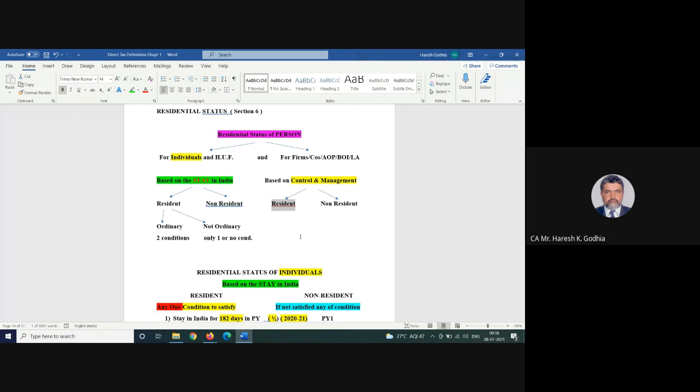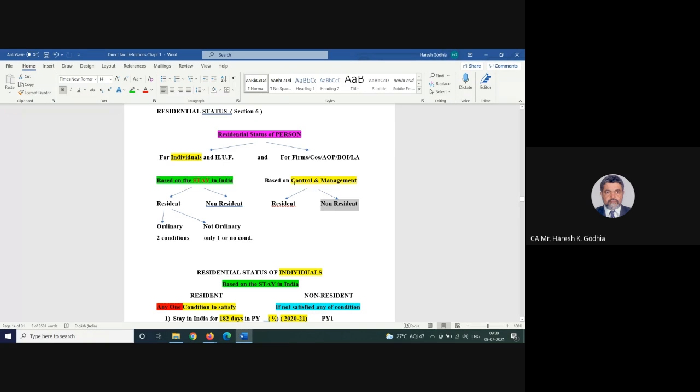Okay, then in that case, control and management is in India, and based on that, they become a resident in India. An Indian company is always a resident, but there may be a foreign company which is incorporated outside India, and they open up a branch in India. Walmart opening a branch in India, or Google, Twitter, Facebook having a branch in India. They are non-resident. They are not resident in India.